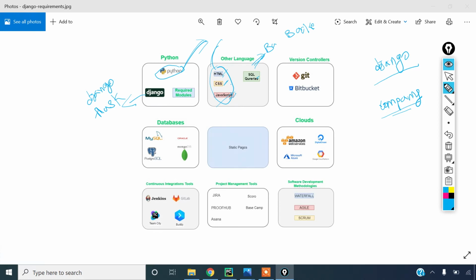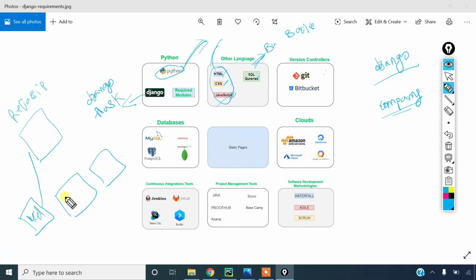Okay, so this is the version controller. A version controller is nothing but, for example, you are writing your code on your local machine. This code will be stored in one place, a central repository. A number of developers work together, right? All these developers' code will be stored in this repository only.